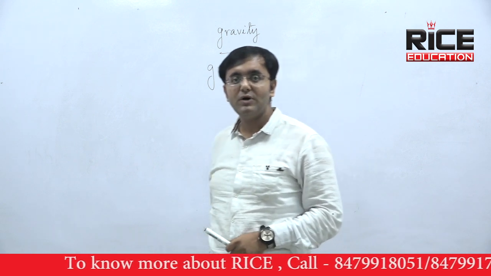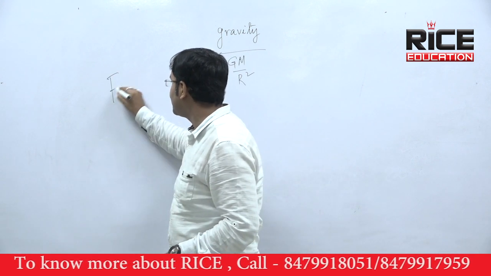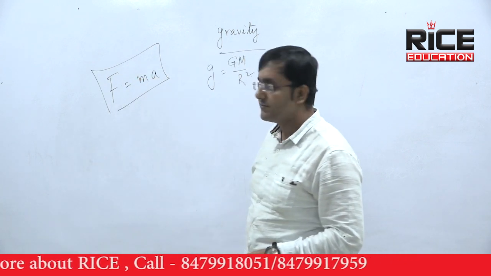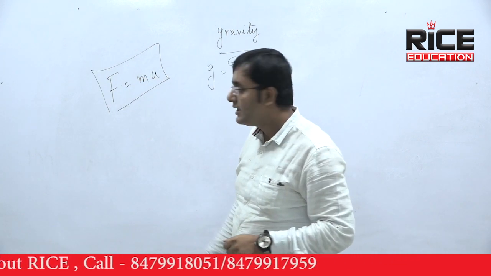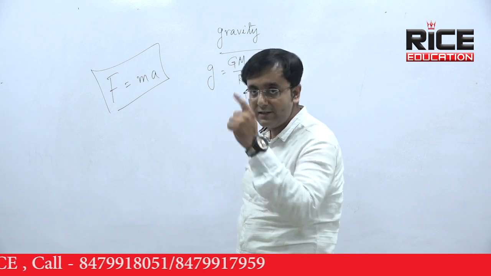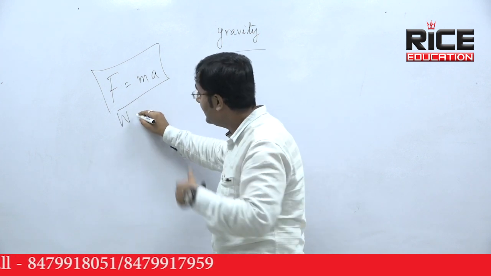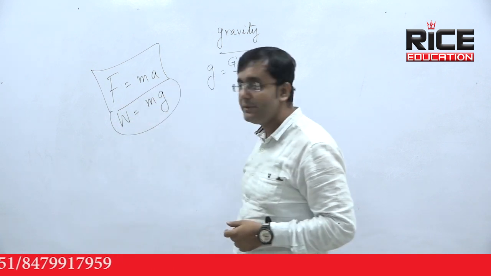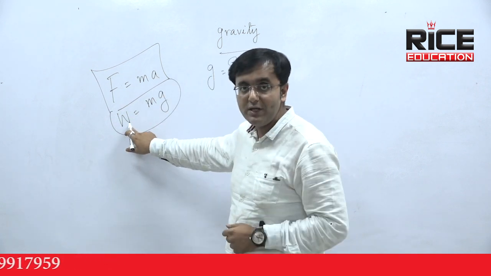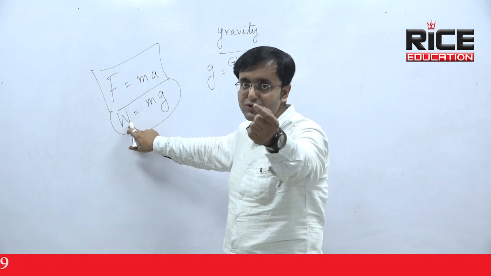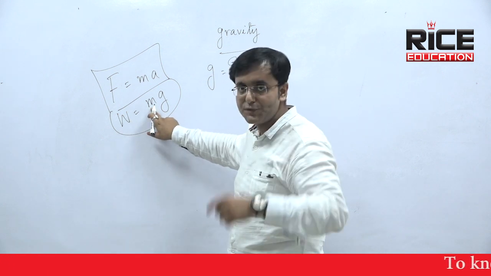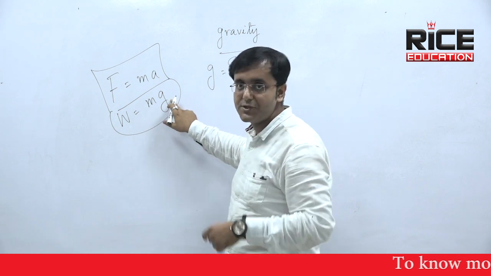In Newton's formula we have a mathematical concept that F equals m into a. Newton gave this formula of force in his second law, F equals m a, and this formula can also be written as W equals m into g. This W is the weight of a body. Weight of a body means the force by which Earth is pulling the body towards the center. m is the mass of that body, and g is the acceleration due to gravity.